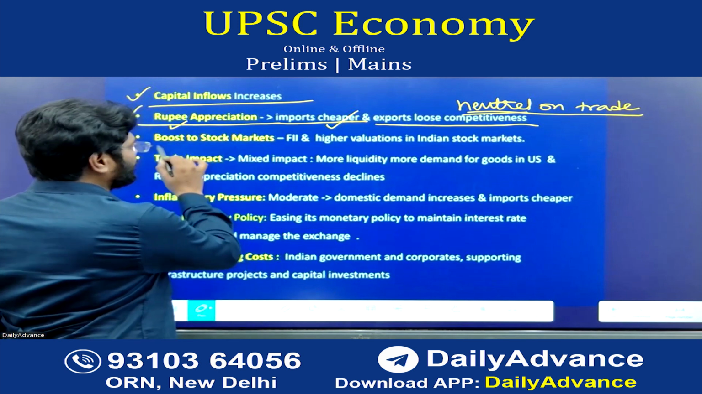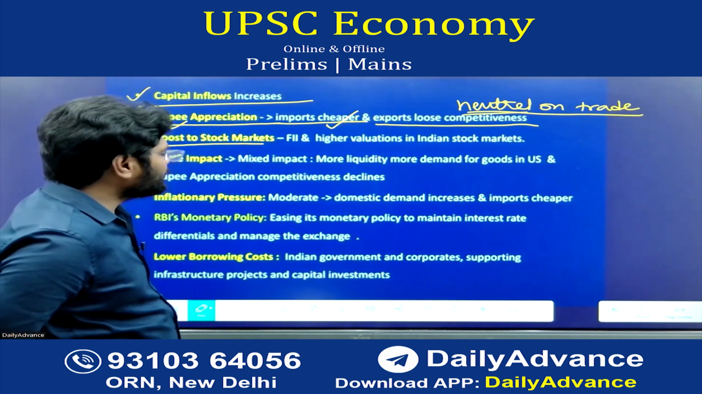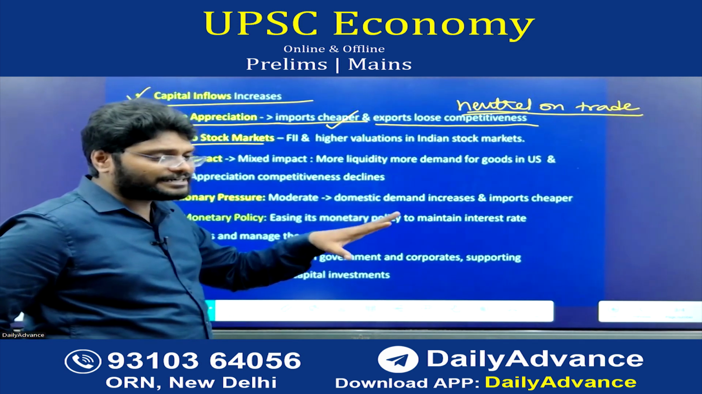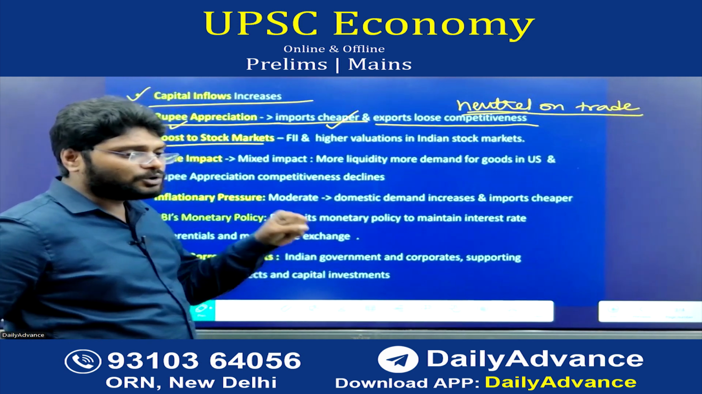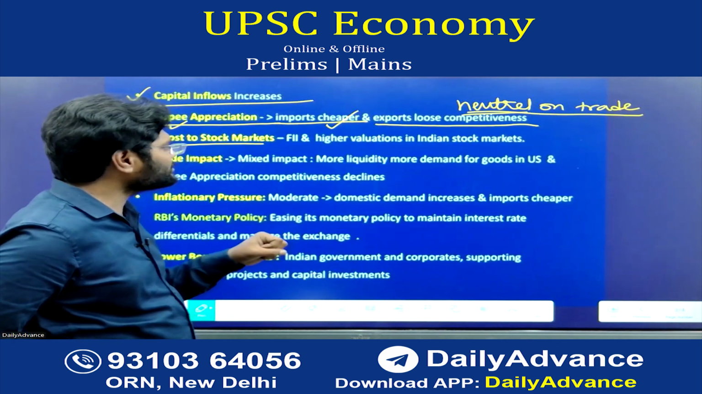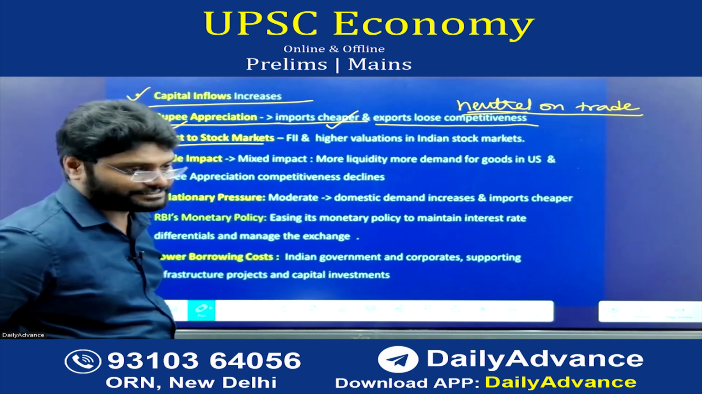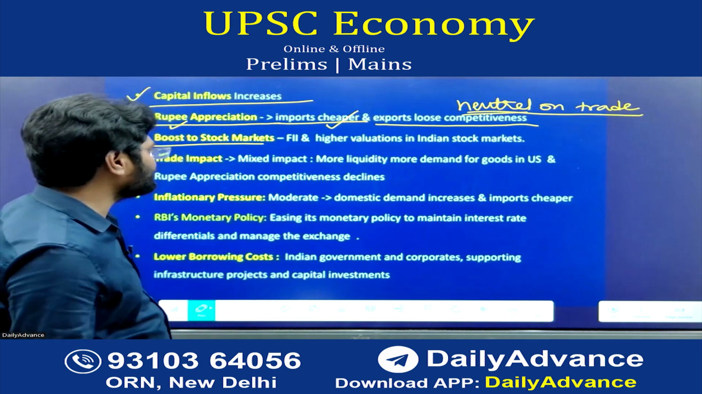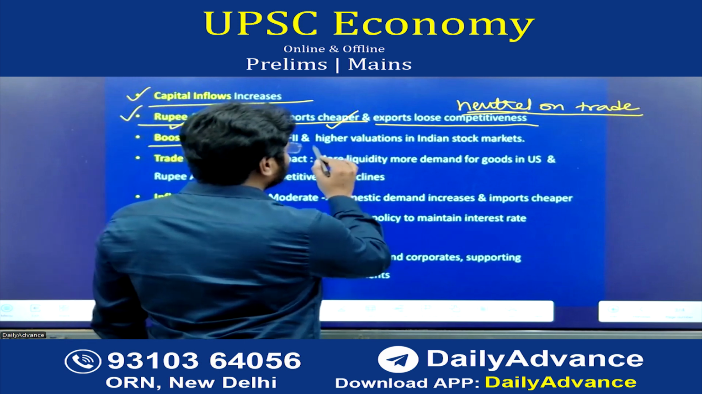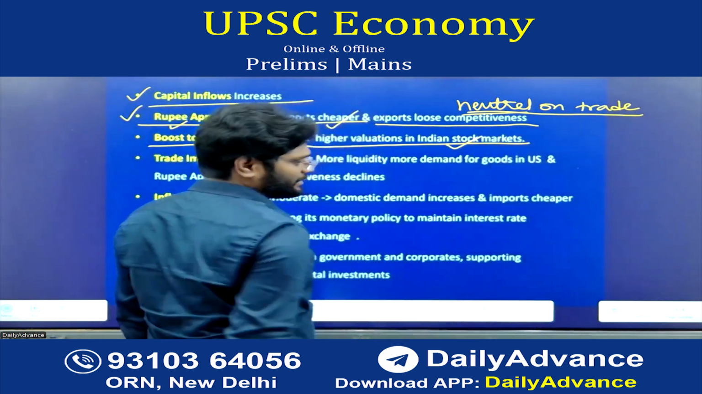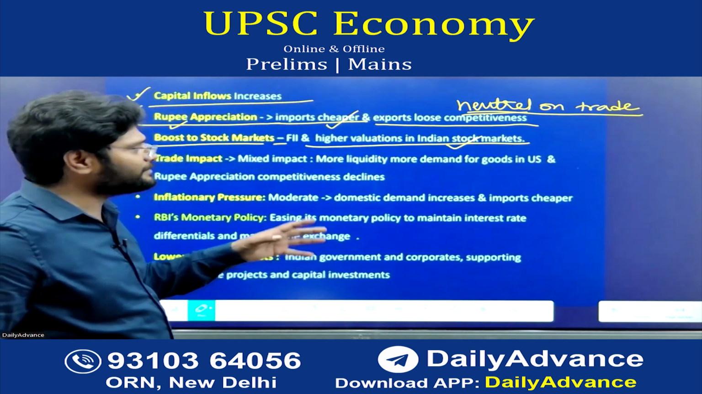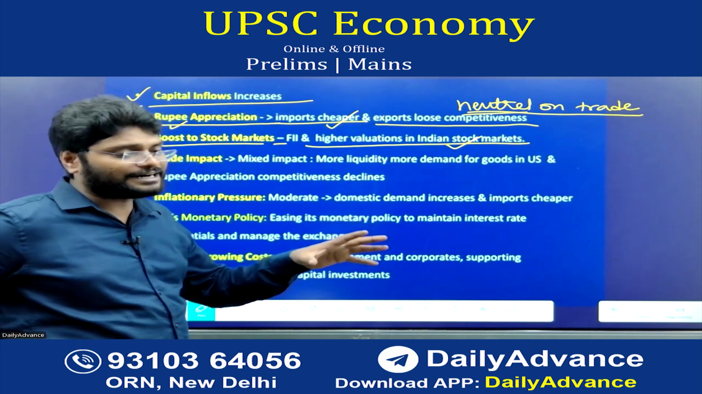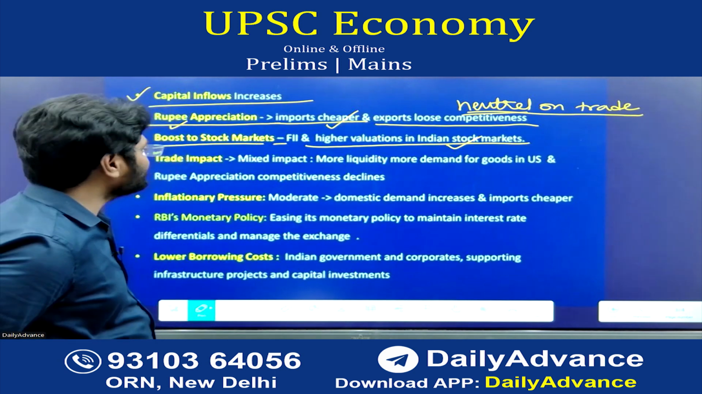Next, a boost to stock markets. Emerging market stock markets generally receive more money from the USA, because here they will get more returns compared to the American domestic market. So FIIs as well as higher valuation of the Indian stock markets. All the stocks strengthen, and the total Indian stock market value increases.